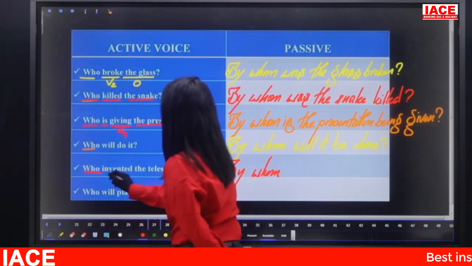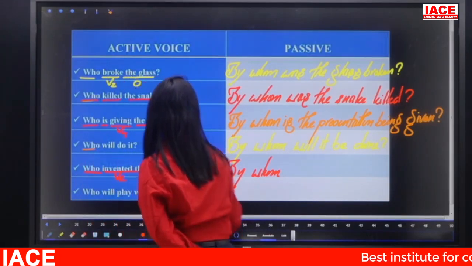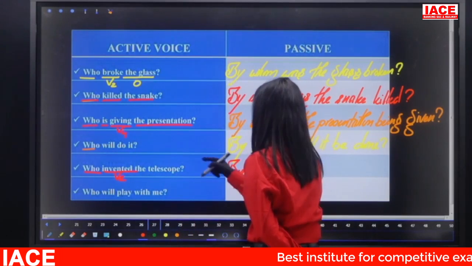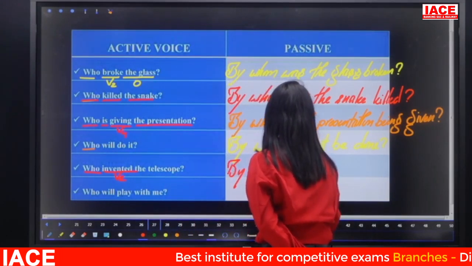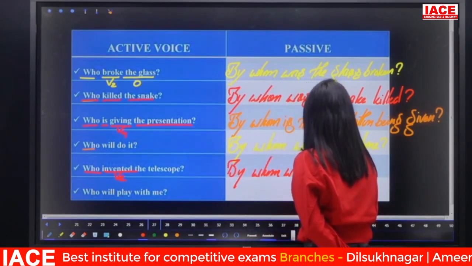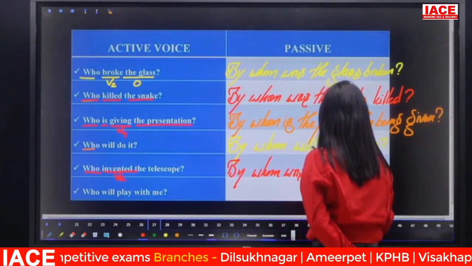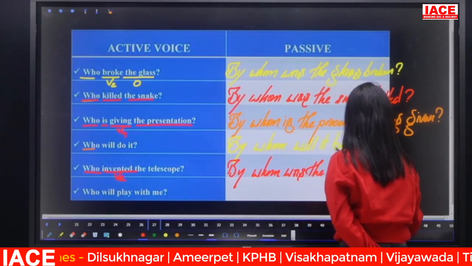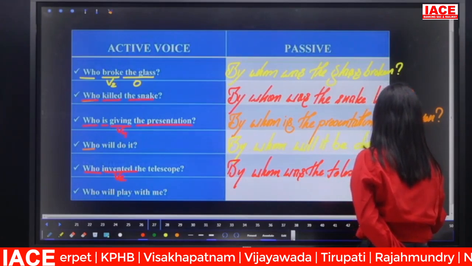So it is in P2. P2 means the be form is was or were. Telescope, so was. By whom was the telescope invented?